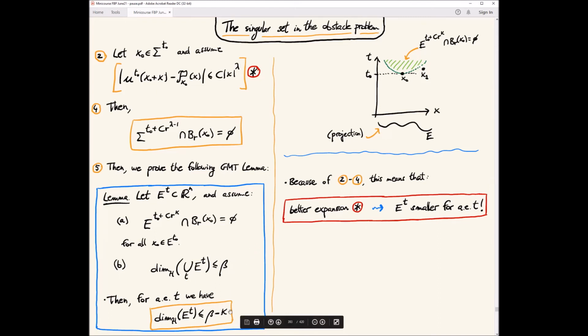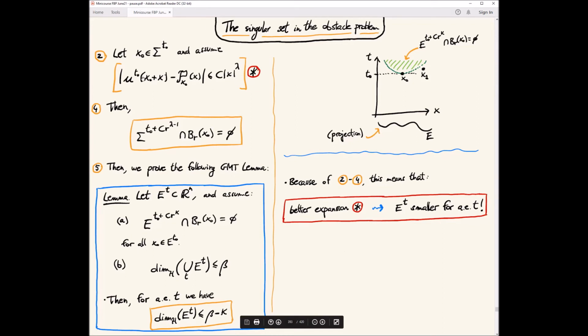Then, if you had the expansion up to order 5, you get something like kappa is lambda minus 1, so you get a 4, so you get n minus 4. So if you can prove an expansion up to order 5 everywhere, you already get n minus 4. If you get better than 5, then even better.